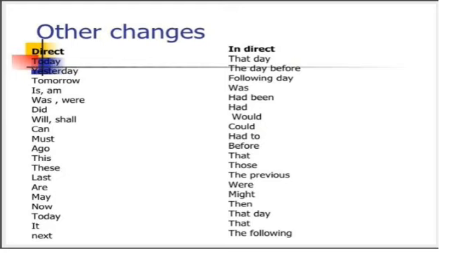For example, can, could; must, had to; ago, before; this, that; these, those; last, the previous; are, were; may, might; now, then; today, that day; it, that; next, the following day. And this will be the order for all time changes.